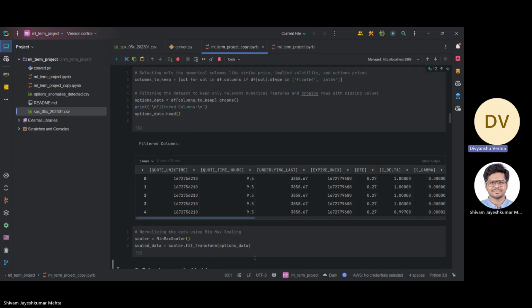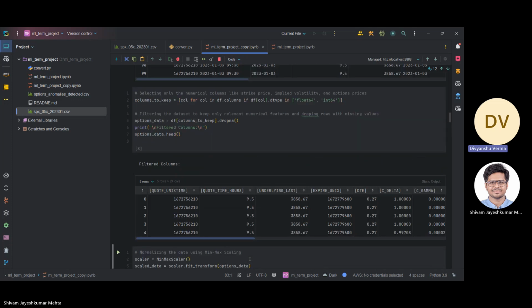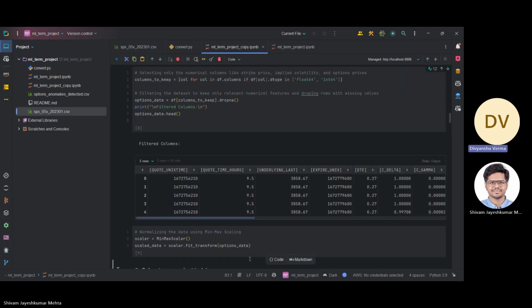So this was all about the options and the data sets and pre-processing of the data set. Now I would like to hand over the presentation to my teammate. So Shivam, over to you.